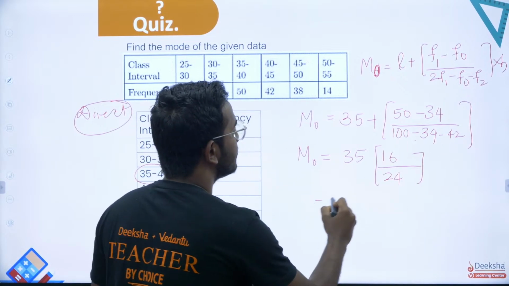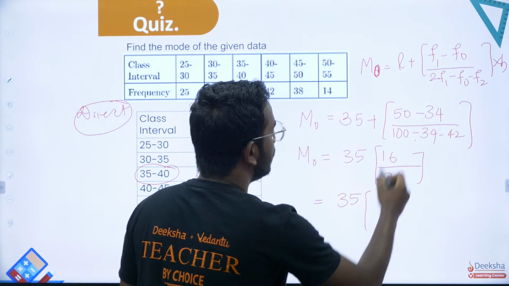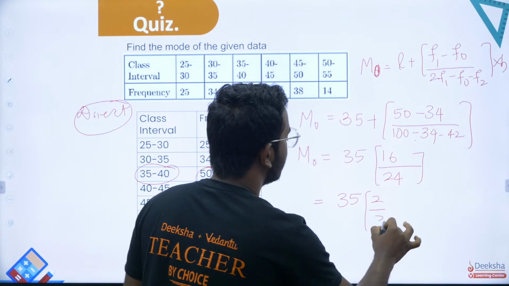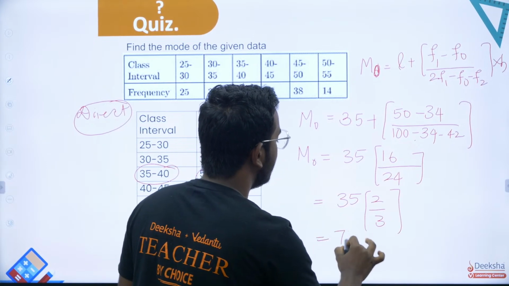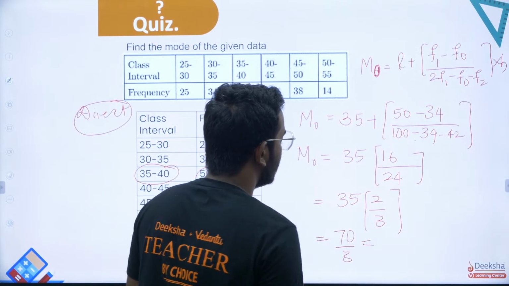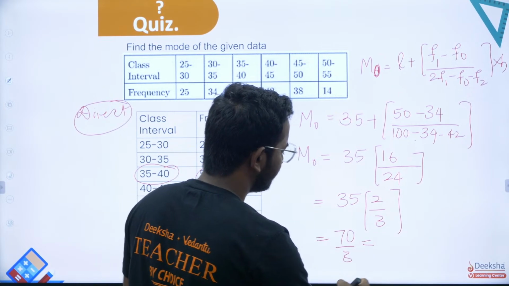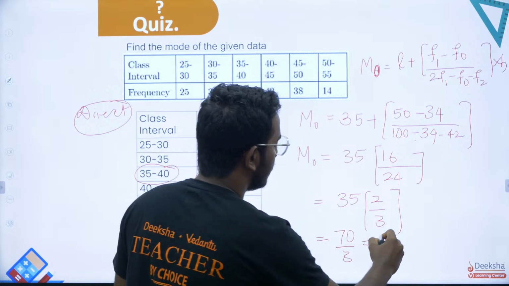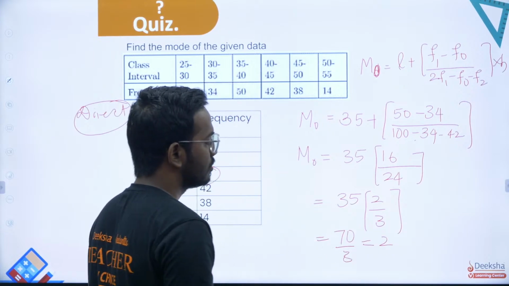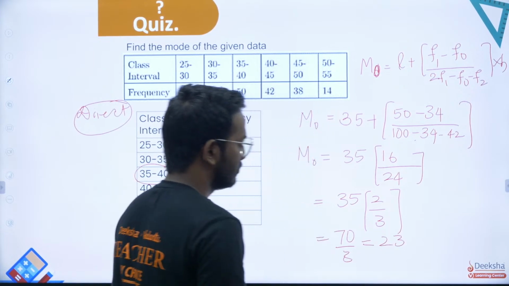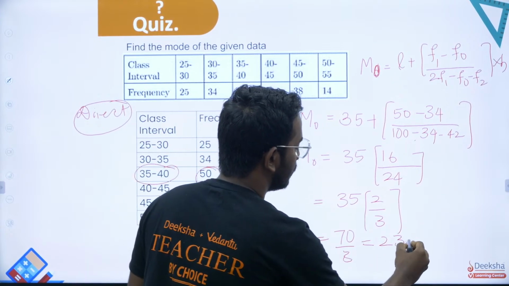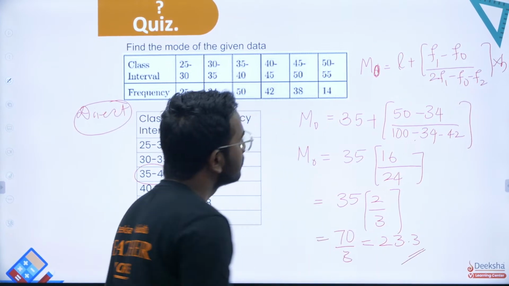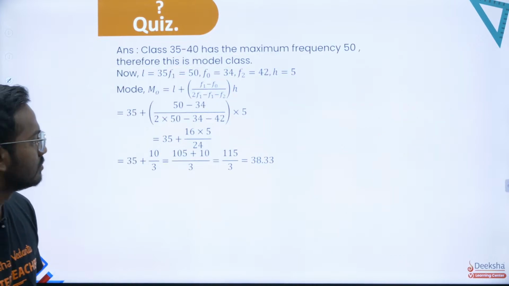So if you simplify this, 8 2s are 16, that is 2 by 3. So this will give you 70 by 3, which is 23.3. That is your mode, right?